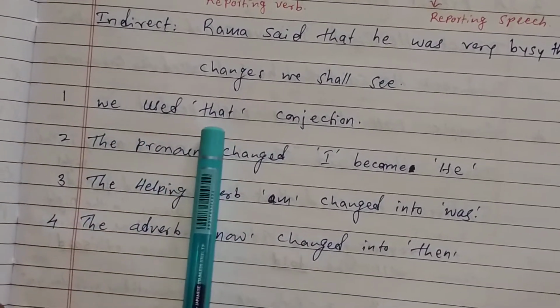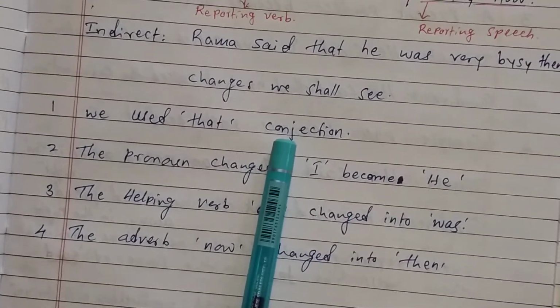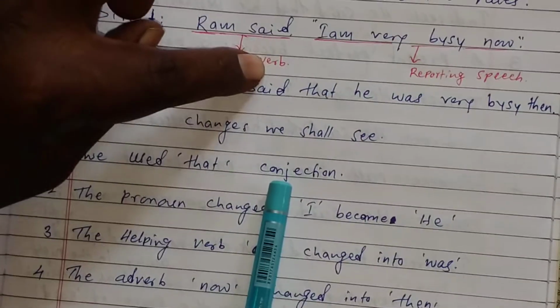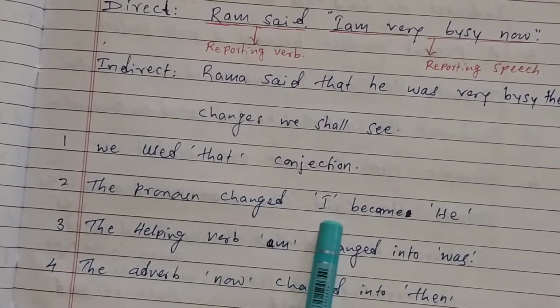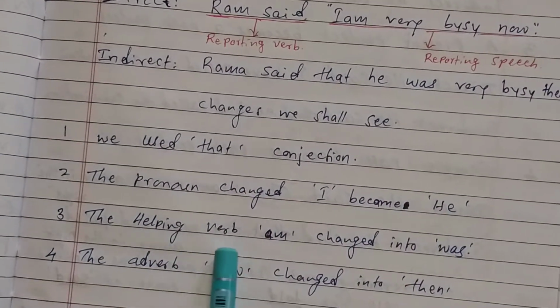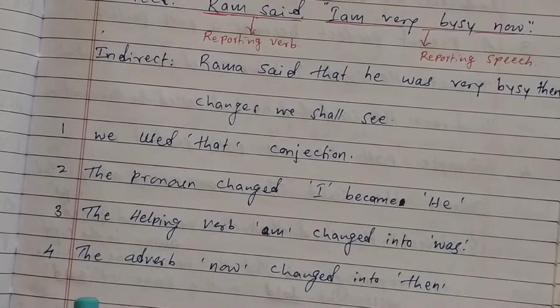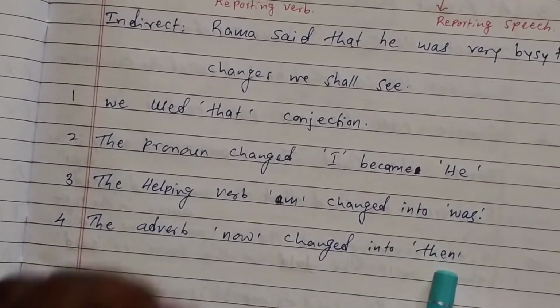Here we used the conjunction that after the reporting verb. And the pronoun changed: I becomes he. And the helping verb am changed into was. And the adverb now changed into then.